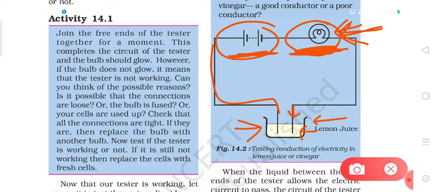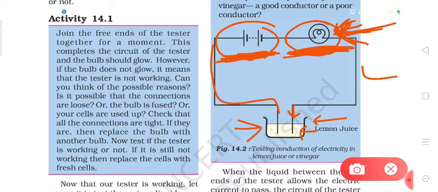If they are, then we have to replace the bulb. If the bulb glows, that's okay. Even if the bulb is not glowing with the replacement of the new bulb, then we should replace the battery. So first of all we will check the connections, then we will replace the bulb, and if the new bulb is also not glowing, then we will replace the battery.